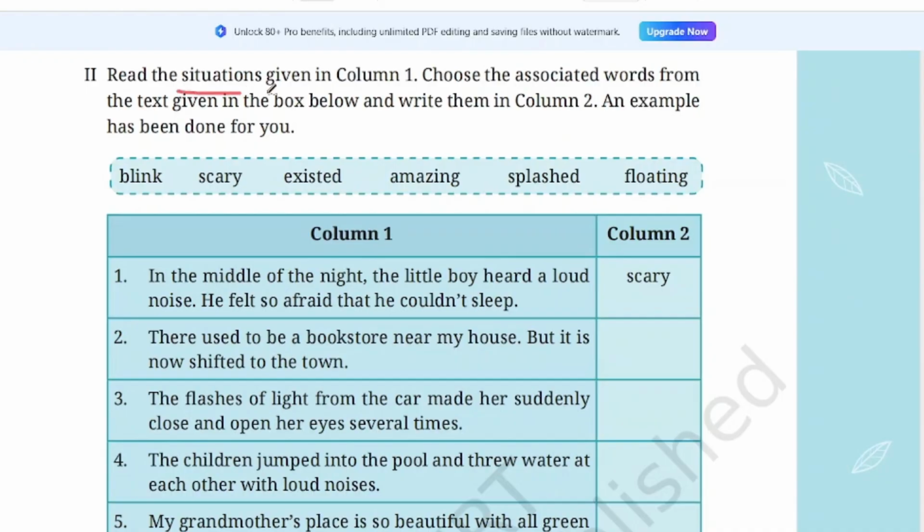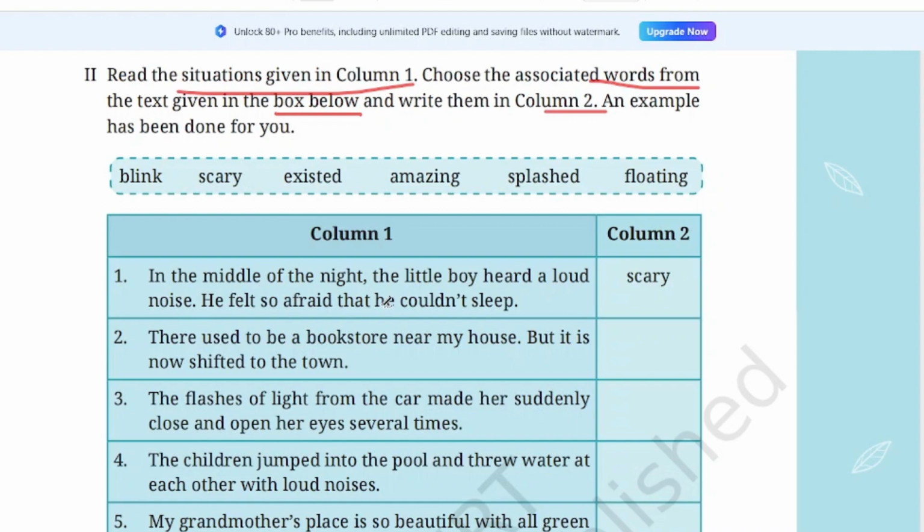Now read the situations given in column 1. Choose the associated words from the text given in the box below and write them in column 2. So here we have to write. After reading the lesson, we have understood the meaning of all these words. Now we have explained. Now let's see here what is given. Situations are given. You have to find which word you have to write there. In the middle of the night, the little boy heard a loud noise.